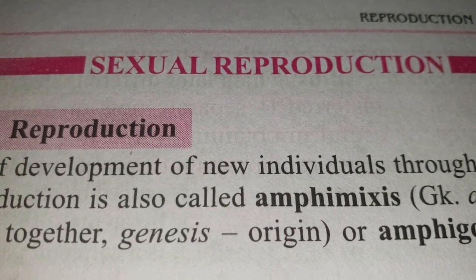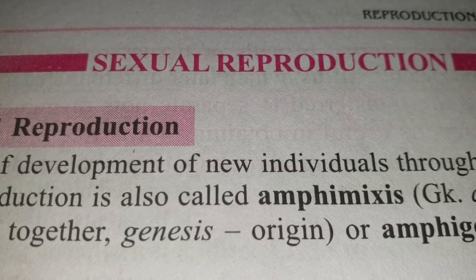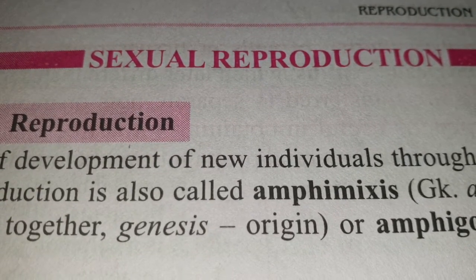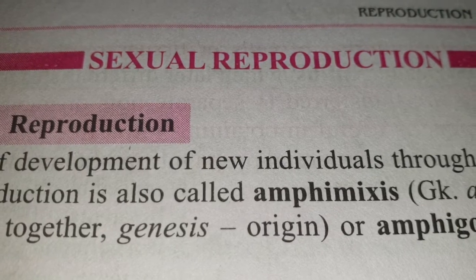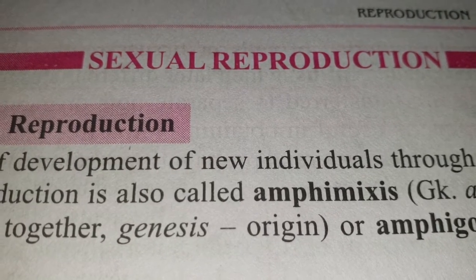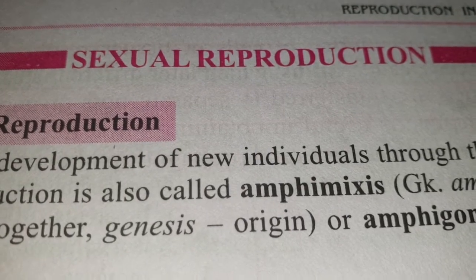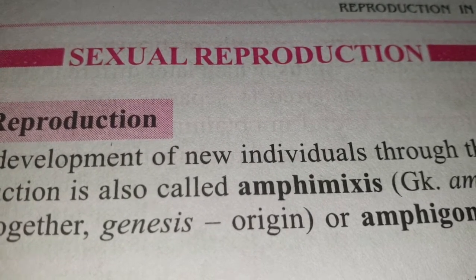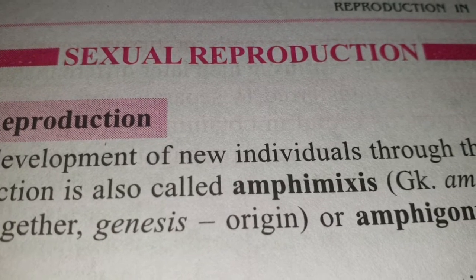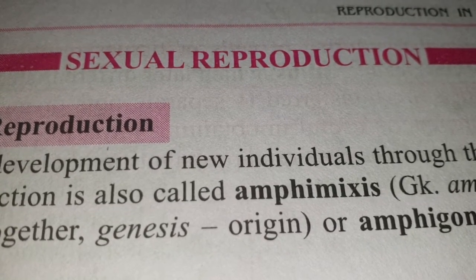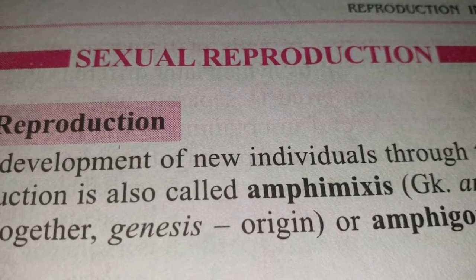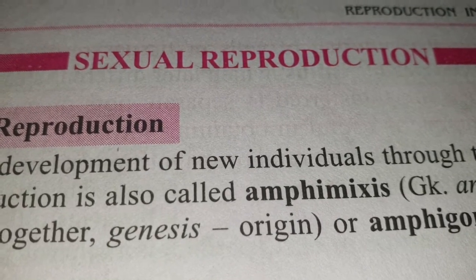Plus, it will help in adaptation of the organism to changing environments, and the variation that occurs may ultimately lead to evolution. So though sexual reproduction is a complex process, it is still considered better than the asexual one because of these characters.